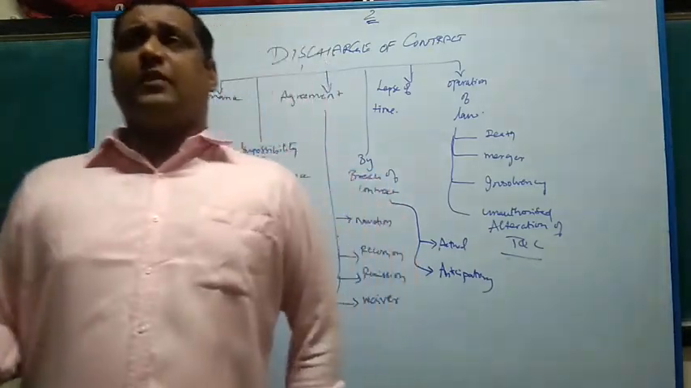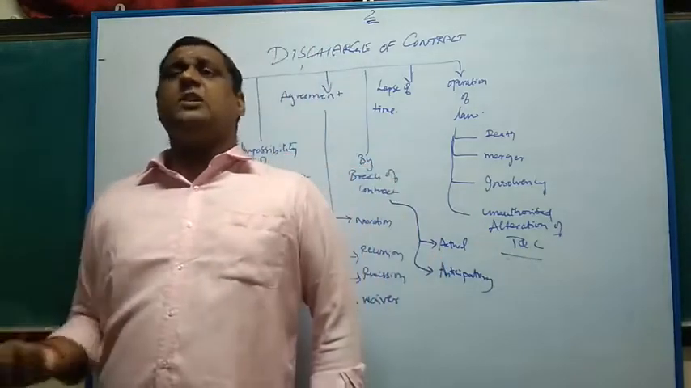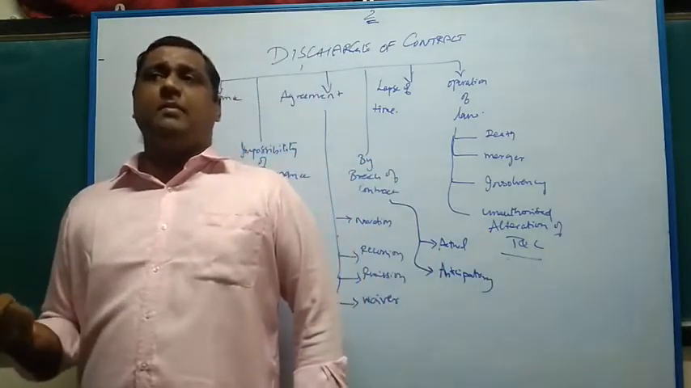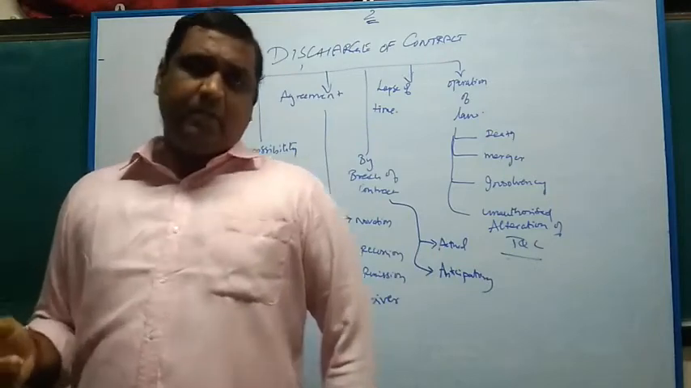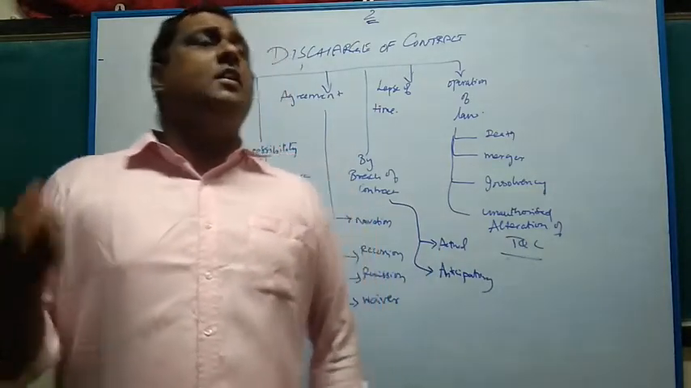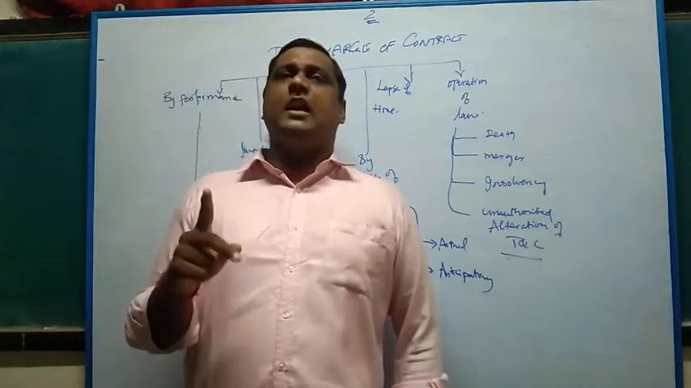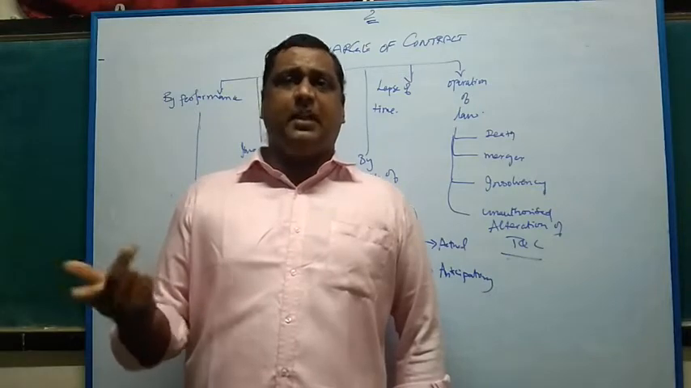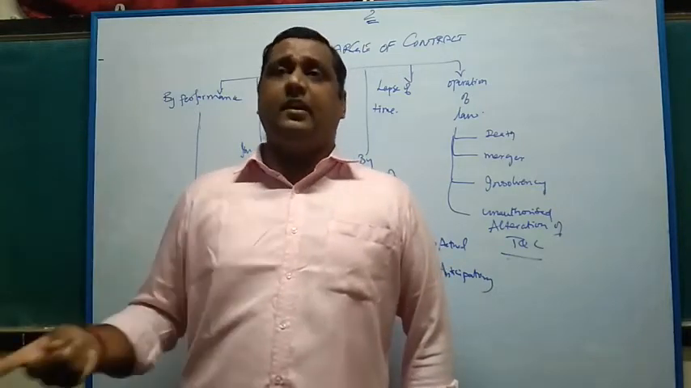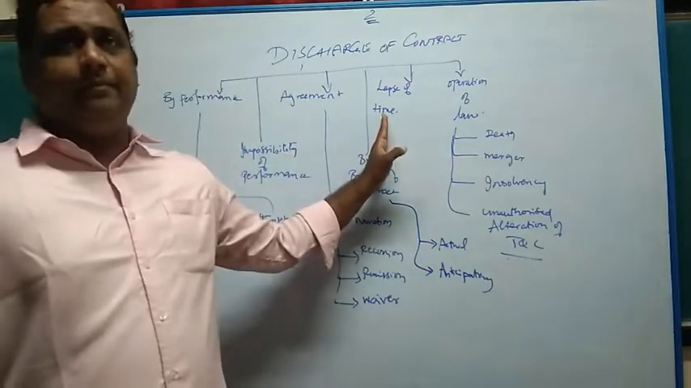Time is the essence of contract. Where time is specified, time is the essence of the contract. Where time is not specified, you need to carry out the obligation within reasonable time. If the time is specified, carry out within the time specified. If time is not specified, carry out within reasonable time. In either case, if you are not able to carry out the contract within time or reasonable time, the contract will be put to an end. The obligation will come to an end. It is called lapse of time.